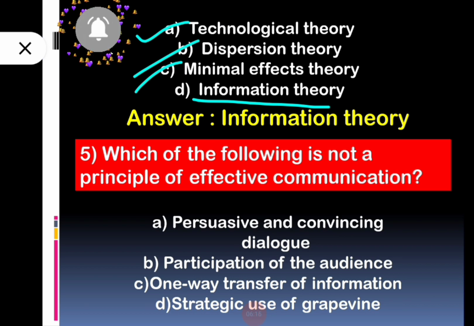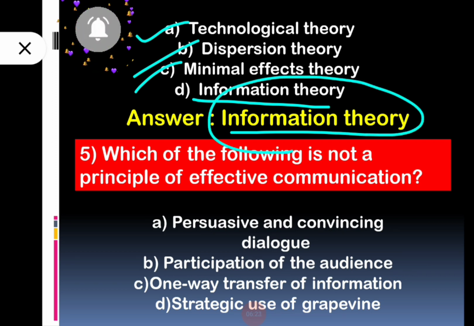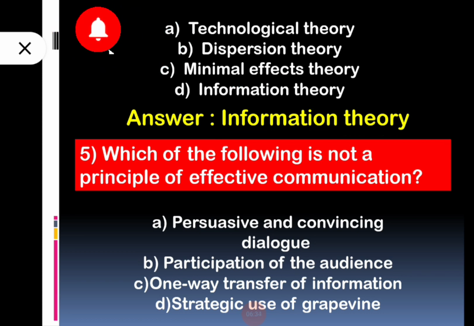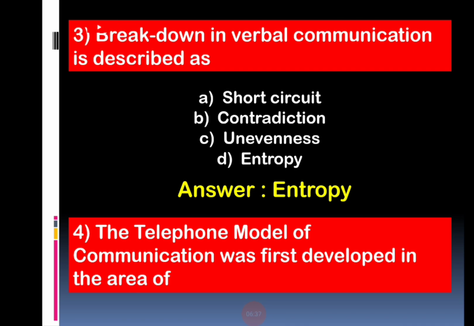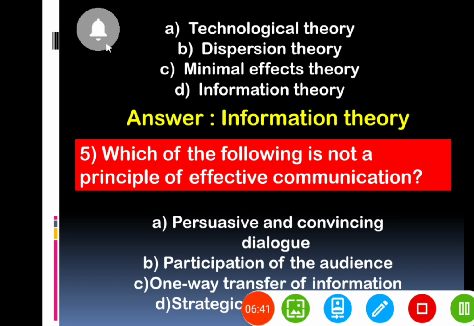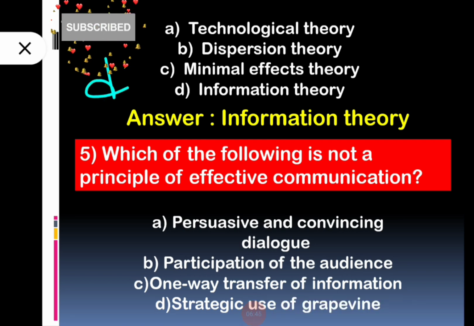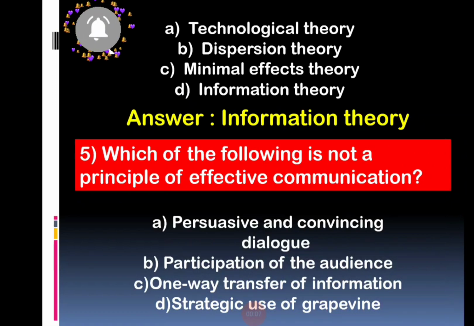The telephone model is basically related with information theory. It is not related with technological theory, dispersion theory or minimal effects theory. So the telephone model of communication was first developed in the area of the fourth option, that is information theory. So option number D is the correct answer. Now move on to the next question.